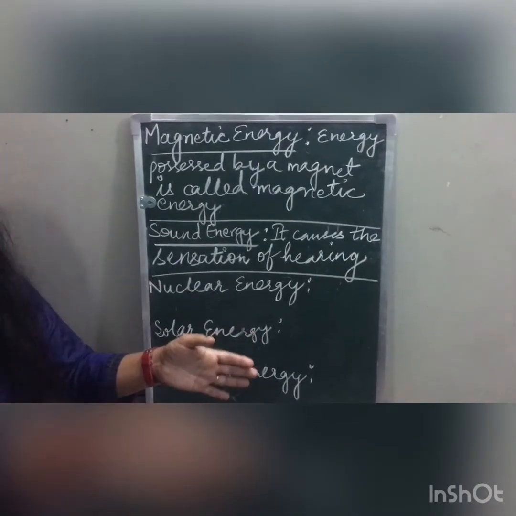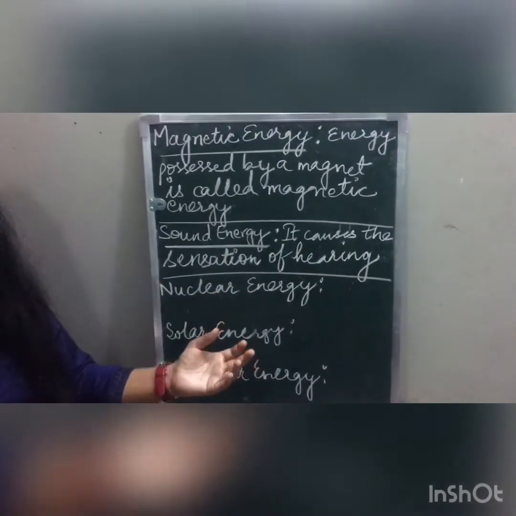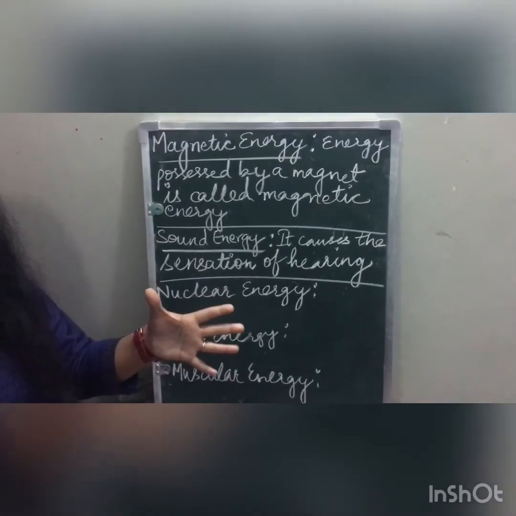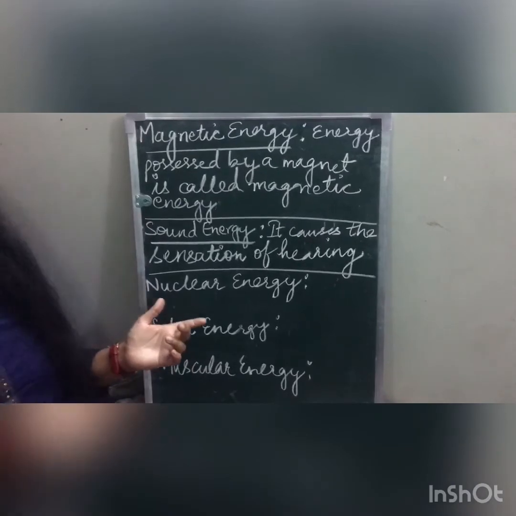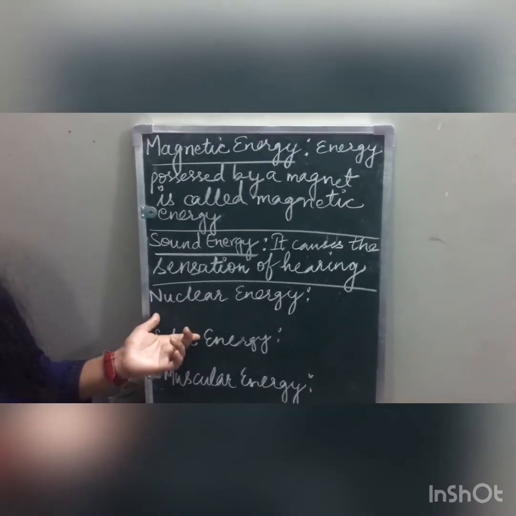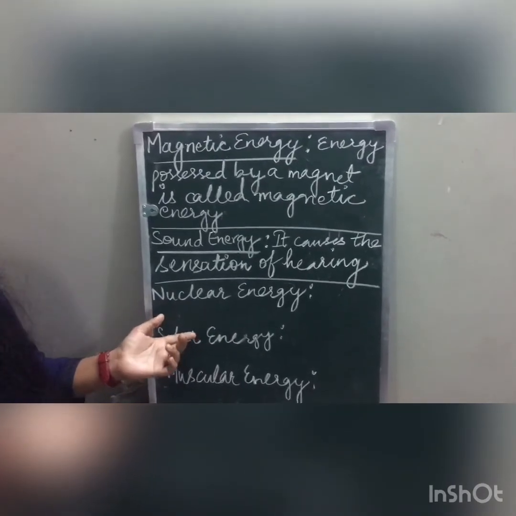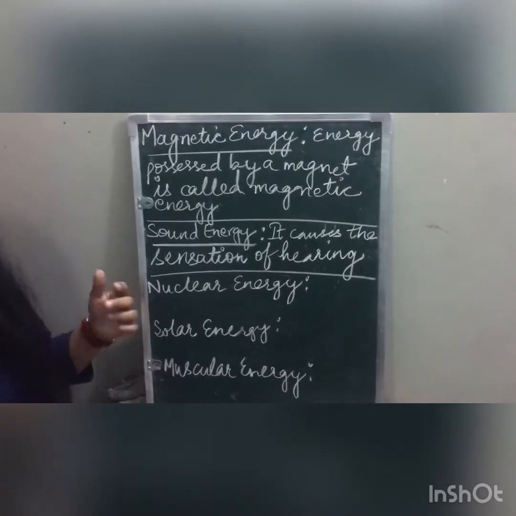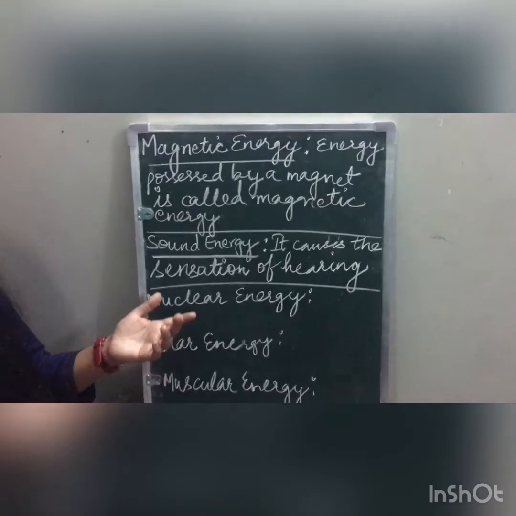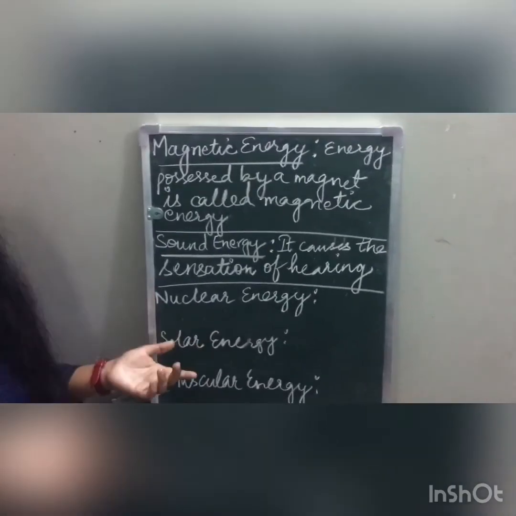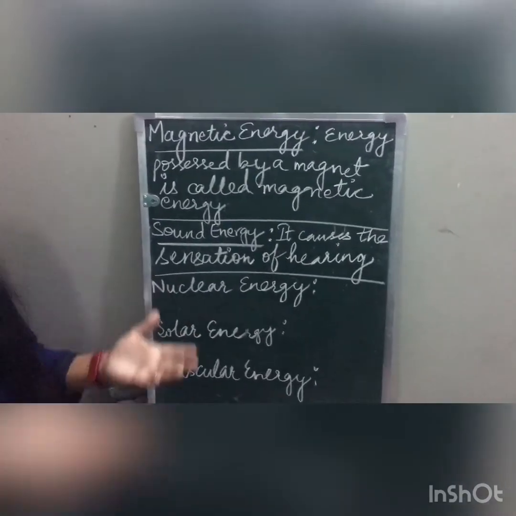When that nucleus divides into two parts, energy is produced, and that energy is known as nuclear energy. This nuclear energy is used in atom bombs, atomic reactors, and hydrogen bombs. All these bombs utilize nuclear energy. In nuclear power plants we are also producing electricity.